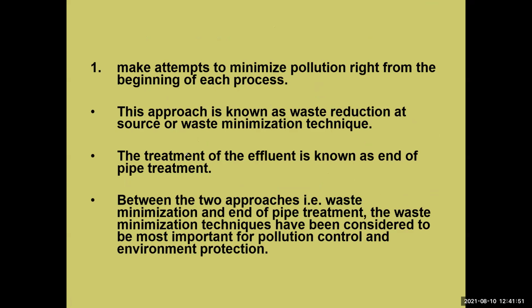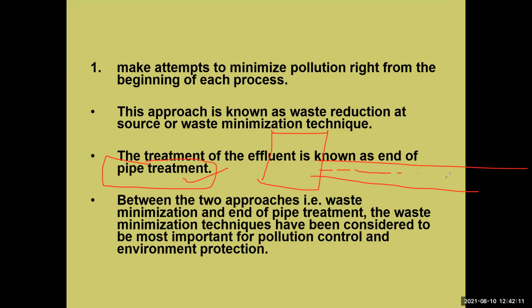Okay, I have discussed end-of-pipe treatment. What is end-of-pipe treatment? Can anyone define this? I discussed it already in the previous class. Suppose this is the industry, a chemical industry, and through the pipe the effluent is discharged in the river.